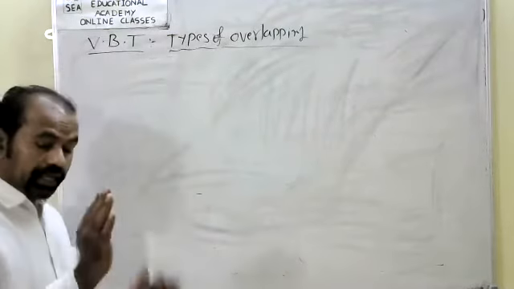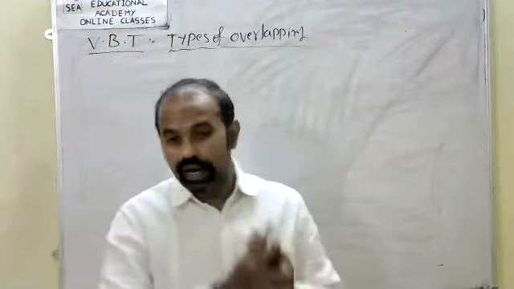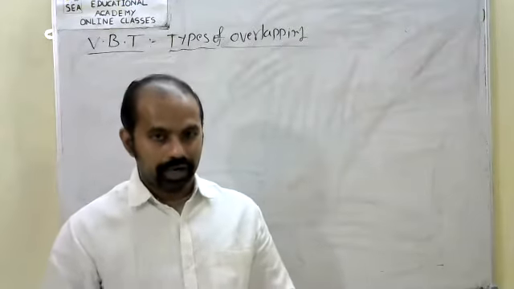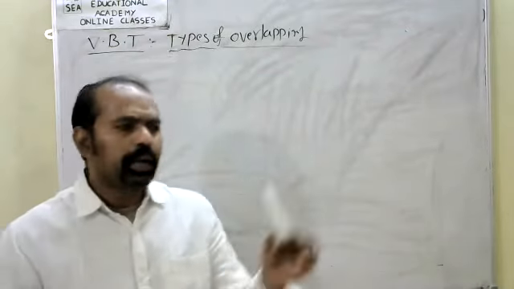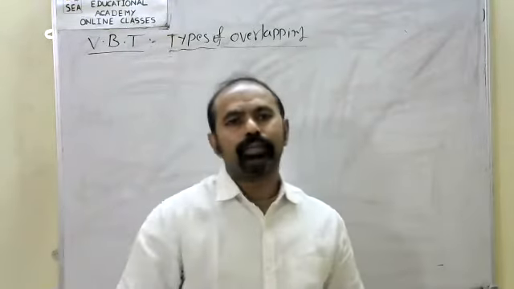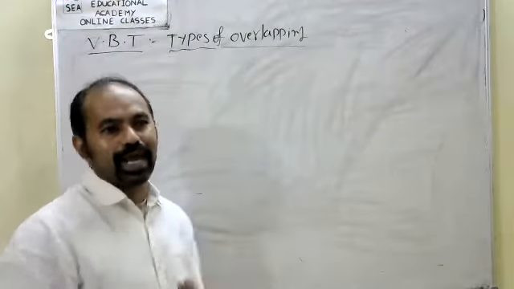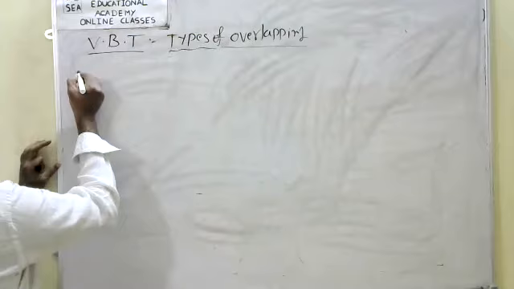First one, SS overlapping, S orbital overlapping. Second one, PP overlapping, P orbital overlapping. Third one, SP overlapping.